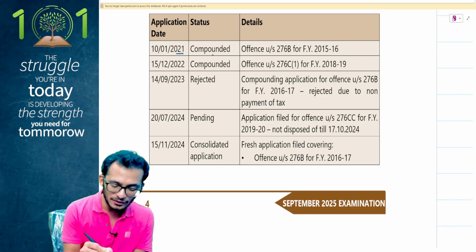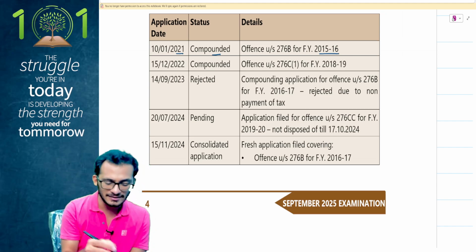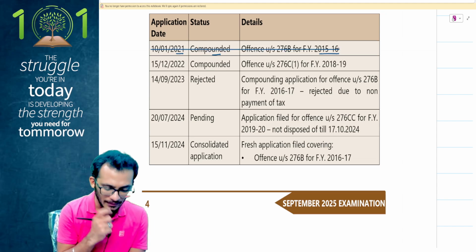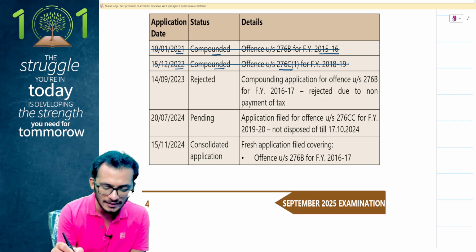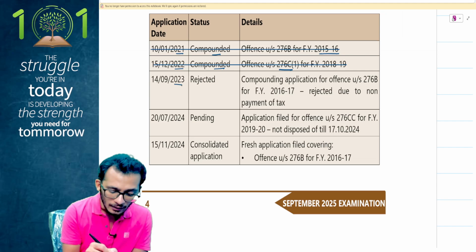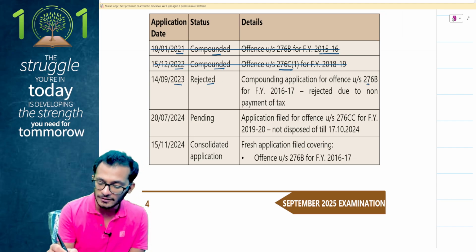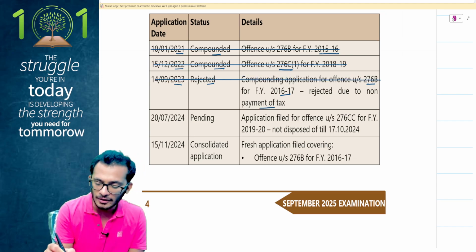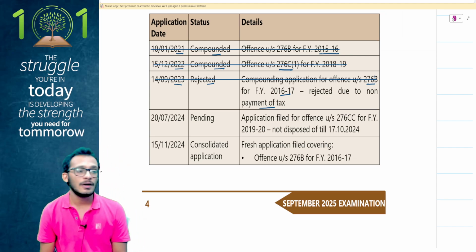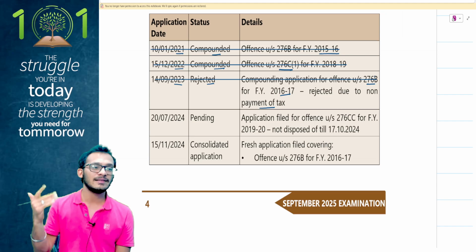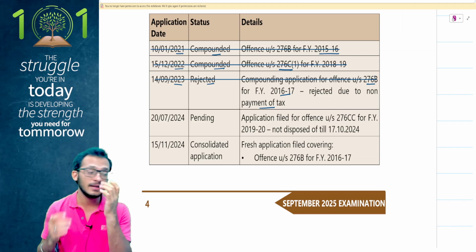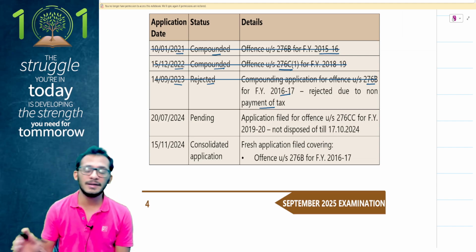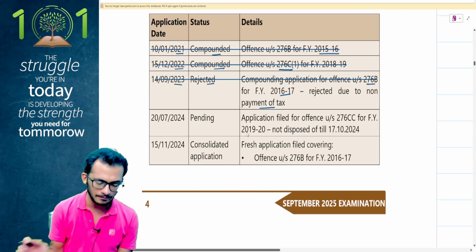Application status: in 2021, compounded offence under 15-16, done and dusted matter, people, not relevant, ignore it. 15th December 2022, compounded offence for 276B, again done and dusted, not important. In 2023, the compounding application for 276B for 16-17 was rejected due to non-payment of taxes. Already rejected, people, not relevant, but notice carefully, this is not a serious issue. Just because you have not paid the tax and it has been rejected, you will be eligible to file a new application once again. This is a pure defect which can be reignited once again. You should be able to file it once again.